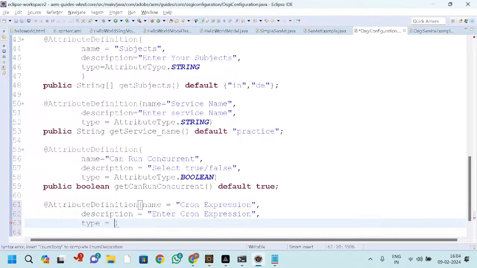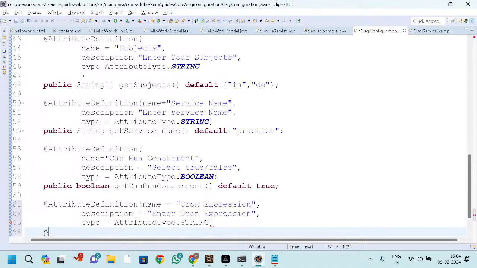Define the type. In this case, AttributeType.STRING, right? Public String, right? After that, getCronExpression. We can pass a default, and here we can say cron expression.